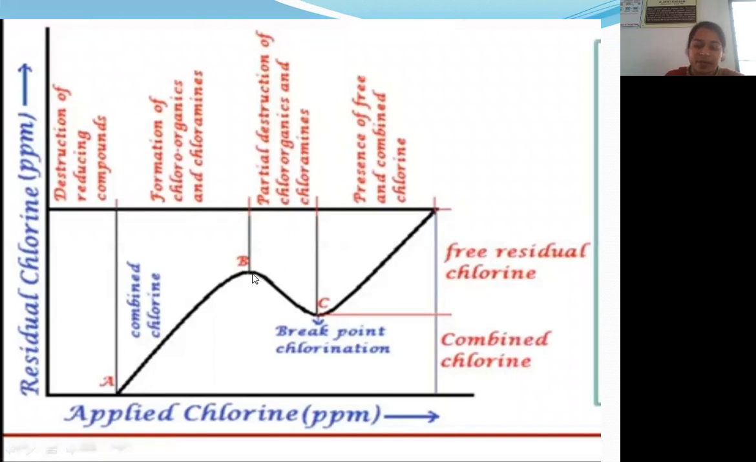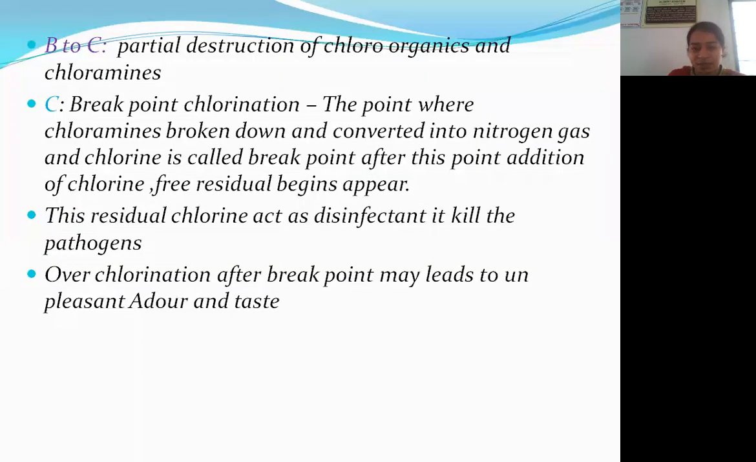From point B to C, partial destruction of chloroorganics takes place, because the chloroorganics and chloramines break down and form free nitrogen and chlorine gas. At point C, all the residual chlorine formation takes place. Further added chlorine acts as residual chlorine and as a strong disinfectant. The point where the chloramines are broken down and converted into nitrogen gas and chlorine is called the breakpoint.